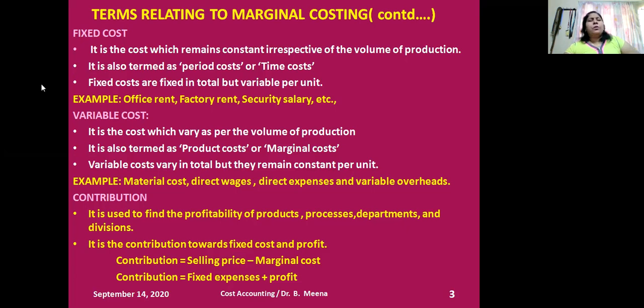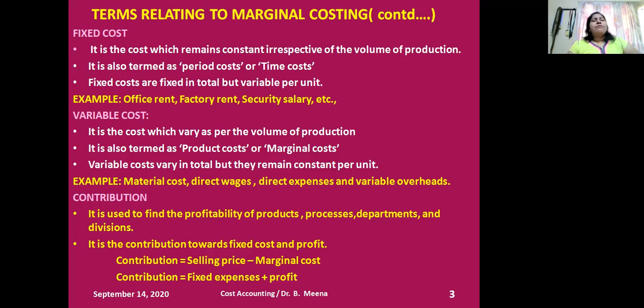I gave other examples also, office rent and factory rent. Even the factory rent is a good example. Whether the production is going on or not, we need to pay the factory rent because I'm running my factory on a rental basis.